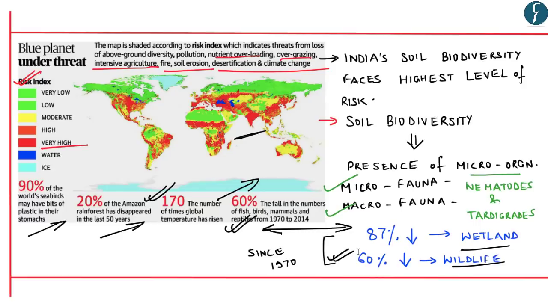So this particular article, which mentions the risk index specifically with respect to India's soil biodiversity, becomes extremely important to understand from our examination point of view, as questions can be asked with respect to this particular report. And in your prelims examination, questions can also be asked on WWF. Hence, this topic becomes extremely crucial. With this, let's move on to the next news.